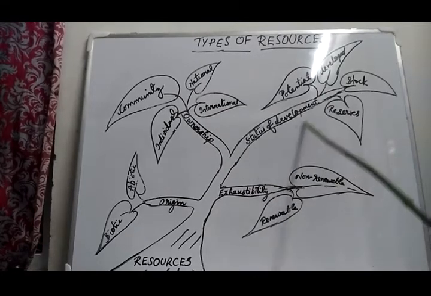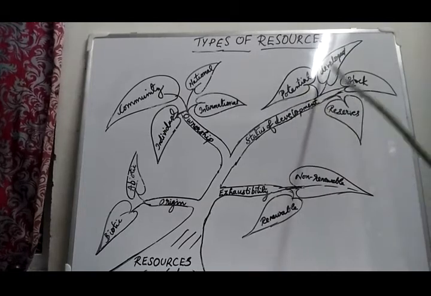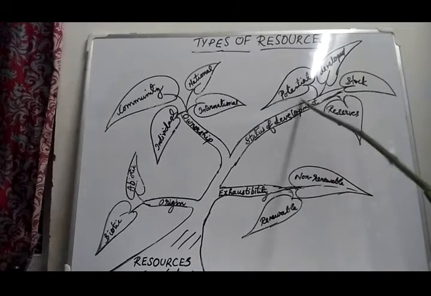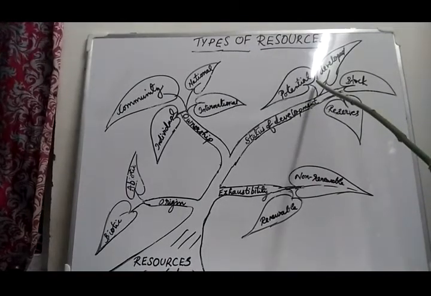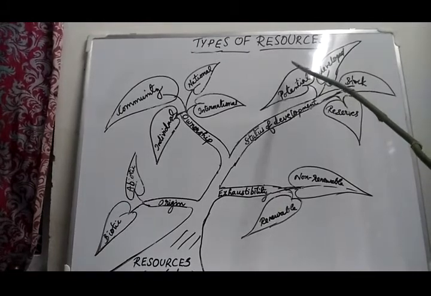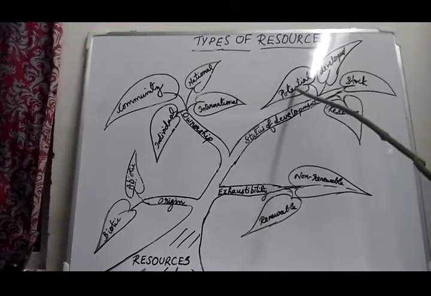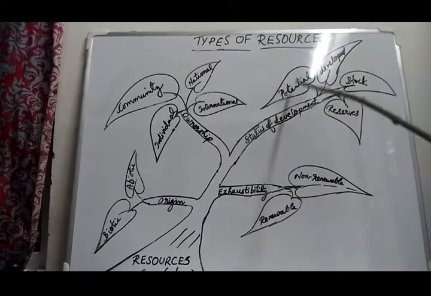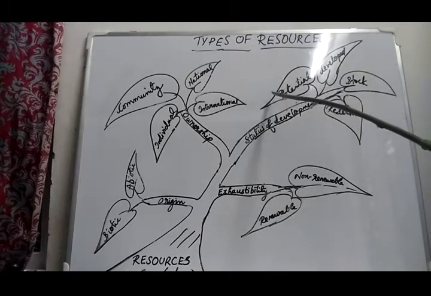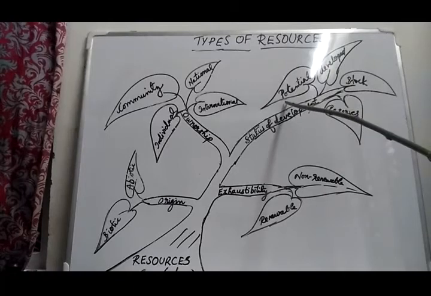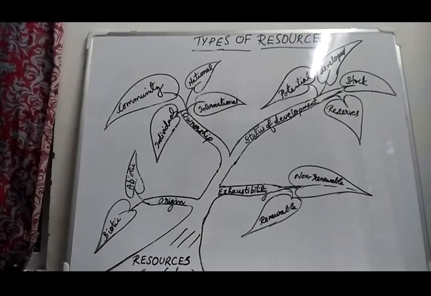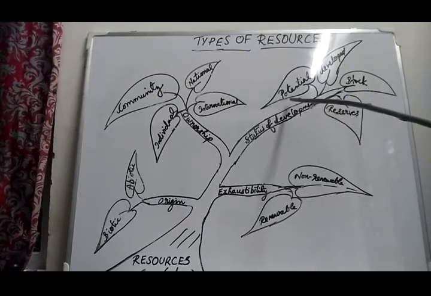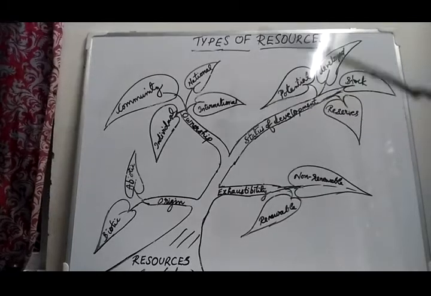Next is based on the status of development. Resources can be divided into potential, developed, stock and reserves. What is meant by potential resources? Potential resources are found in a place but not being utilized, which means these resources are found in a place but we are not using them. Example, in Gujarat and Rajasthan, the western states of our country, there is an enormous scope for solar and wind energy, but these are not developed properly. So we found it in Rajasthan and Gujarat, but we are not using it.